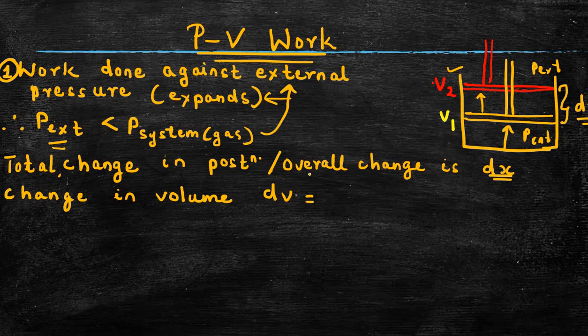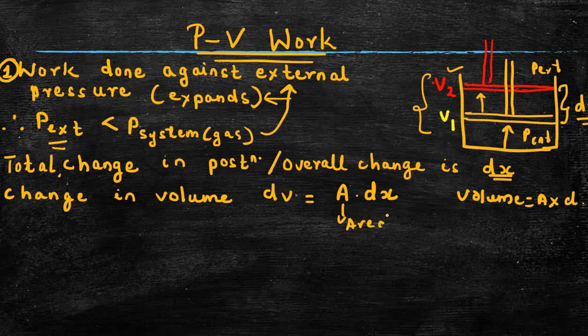We can represent the change in volume as dV, which is given by the expression A into dx, since volume is equal to area into displacement. A is our area, and dx is the total or overall change in position.